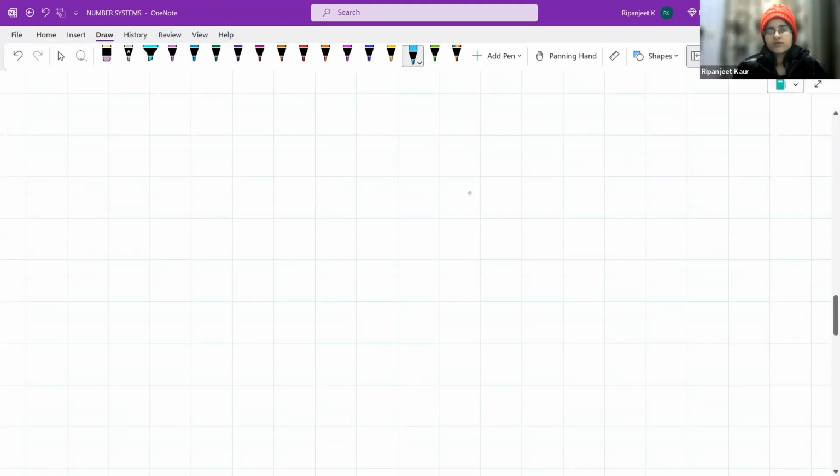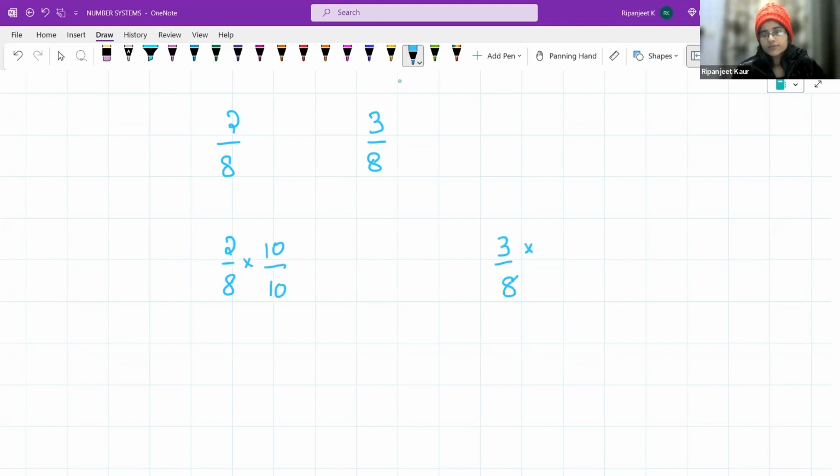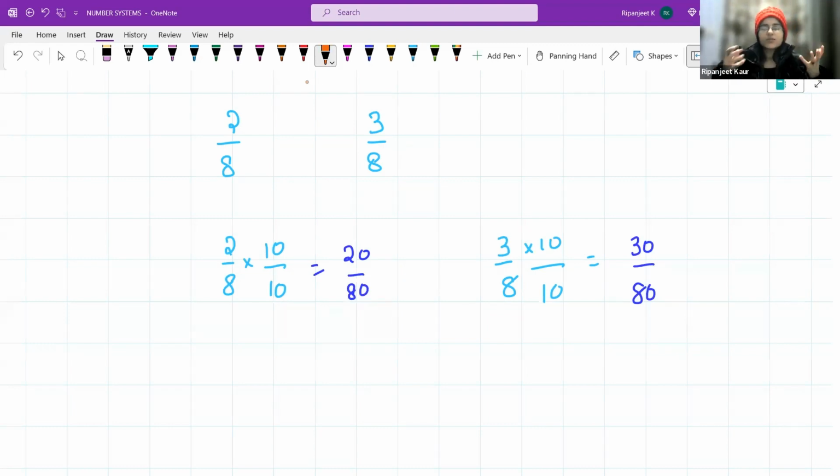Do you think there are any numbers between this 2 over 8 and 3 over 8? Okay, let me tell you there are. If you are thinking there cannot be, how? Alright, let us do this one thing, that we multiply and divide this number with 10, and same we do with this one. Okay, so what are the numbers that are formed? It is 20 by 80 and this is 30 by 80. Okay, so now between 2 over 8 and 3 over 8, we were not able to think, okay, 2 and 3, is there any number in between?